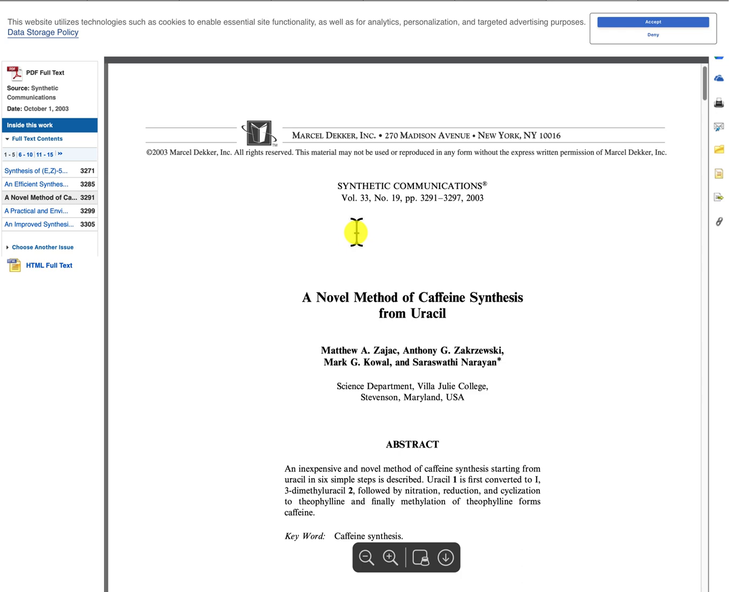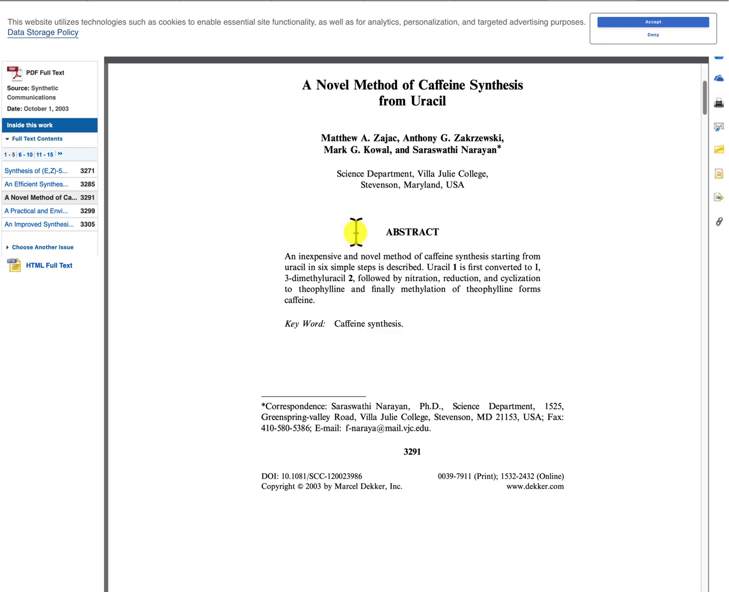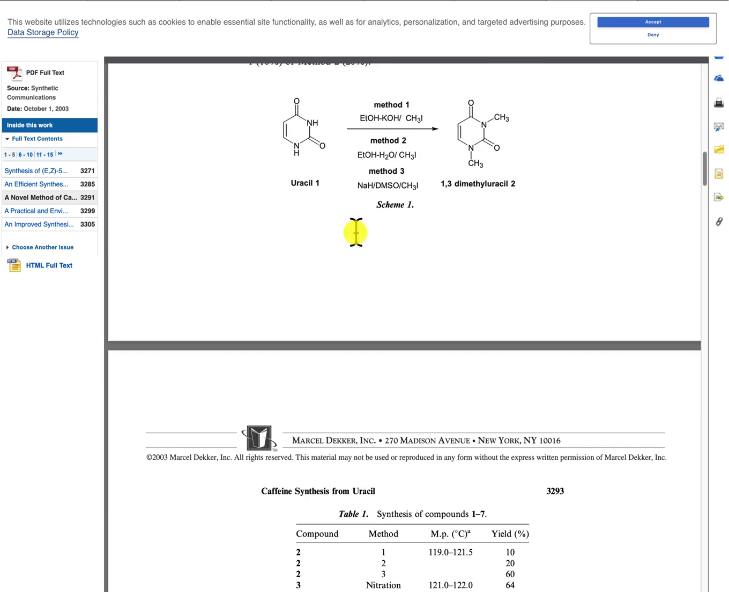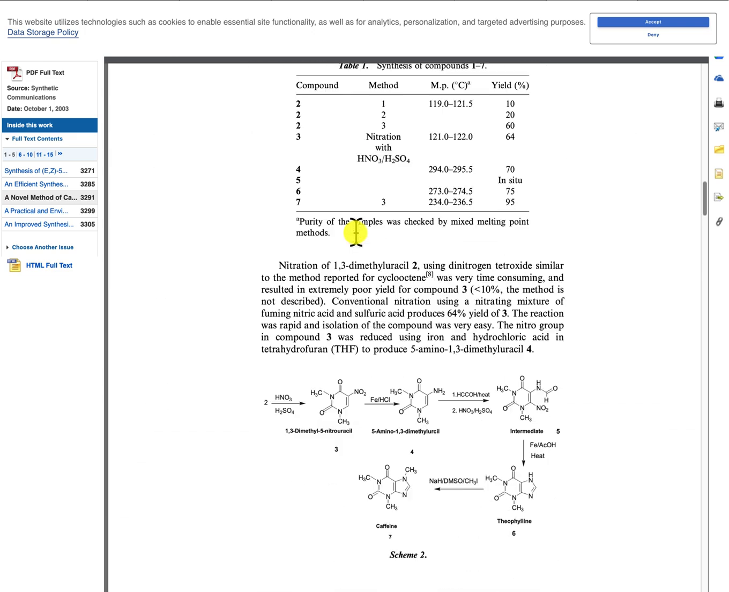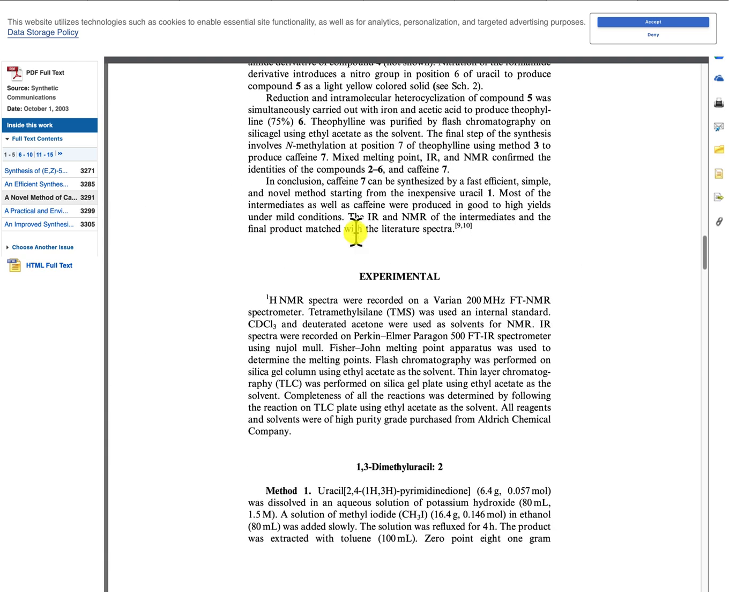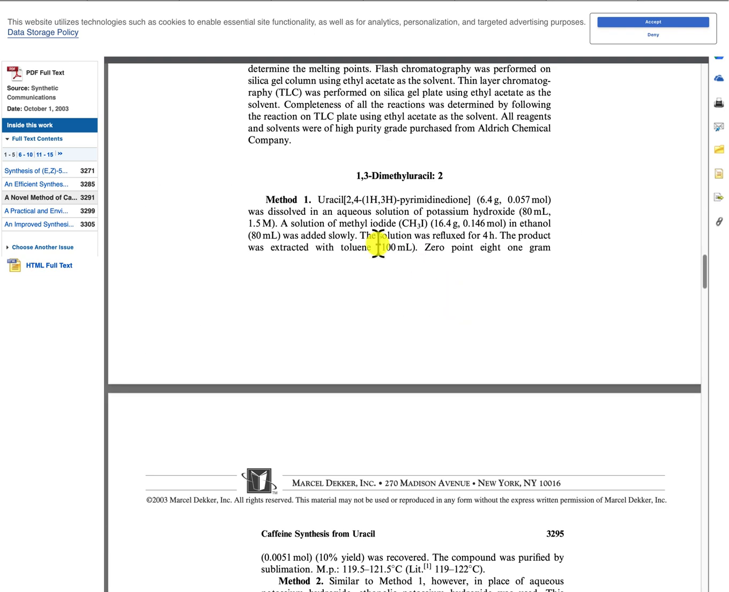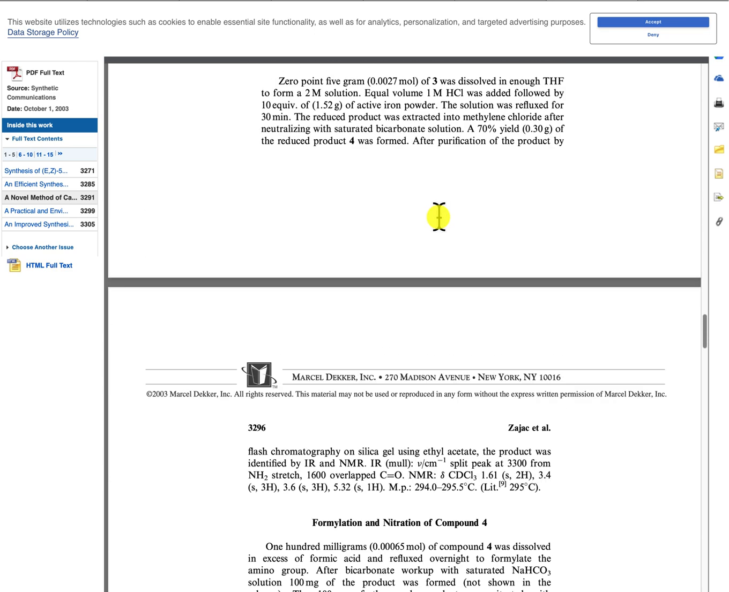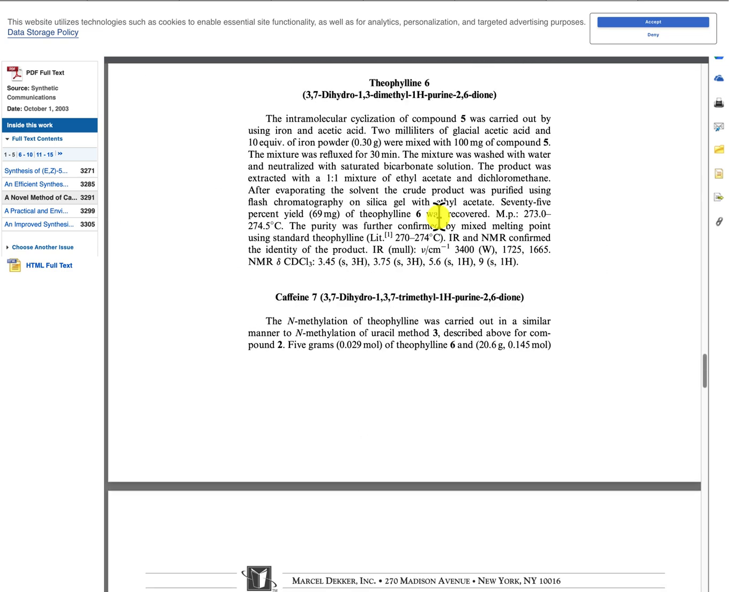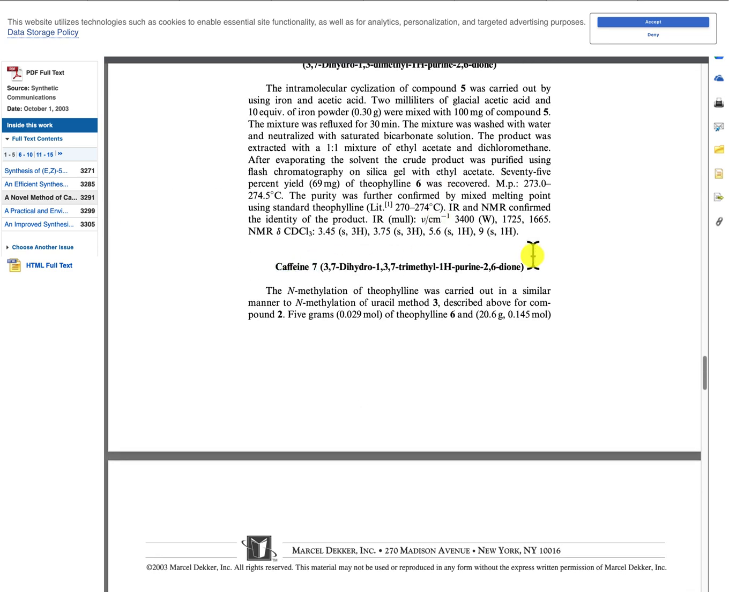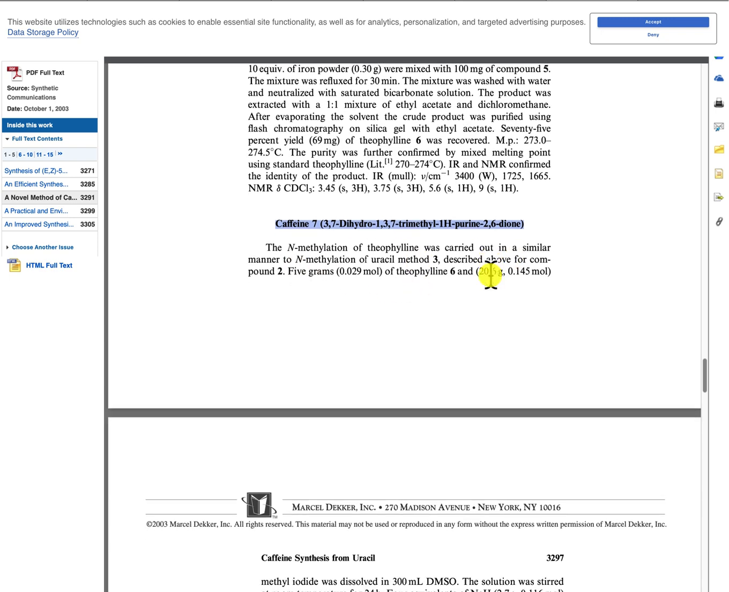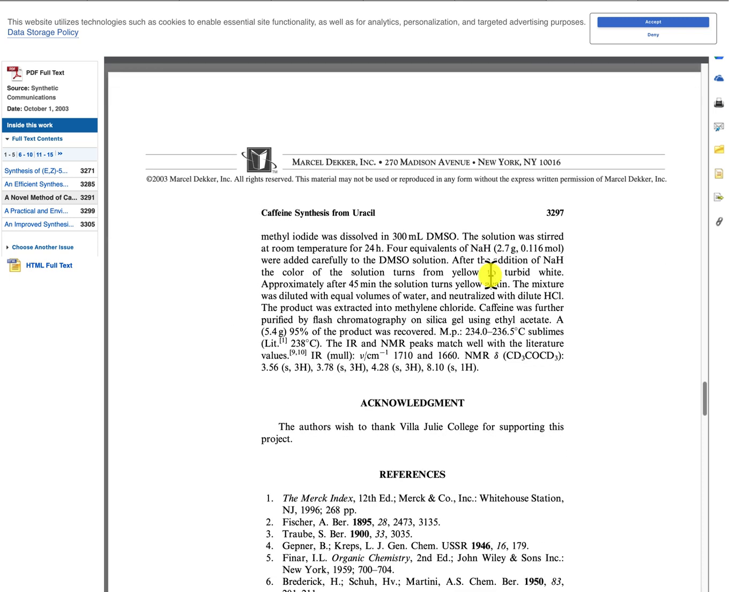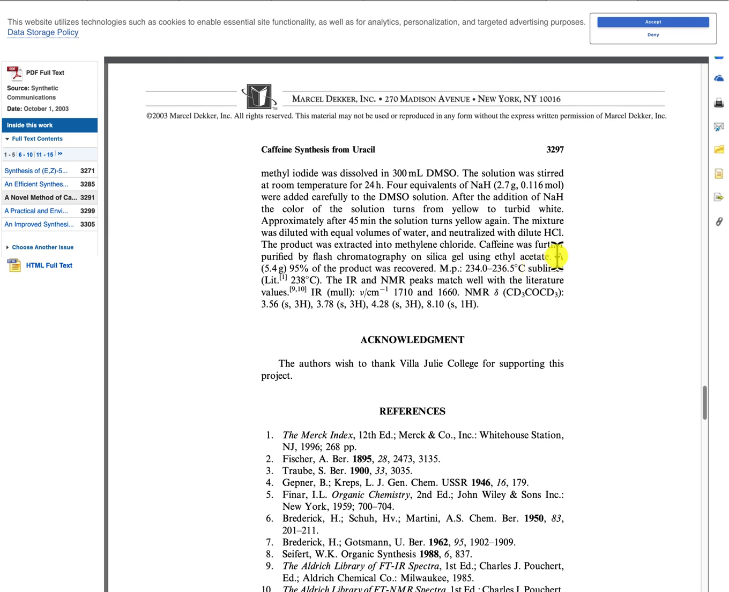So here you see the full text of this document. I'm scrolling down to see if I see any experimental information. Okay, there's the experimental section. I'm looking for caffeine. Okay, there's caffeine here. So this is the way they made it. See if there's any data, any spectral data. Okay, and this is what I found here.